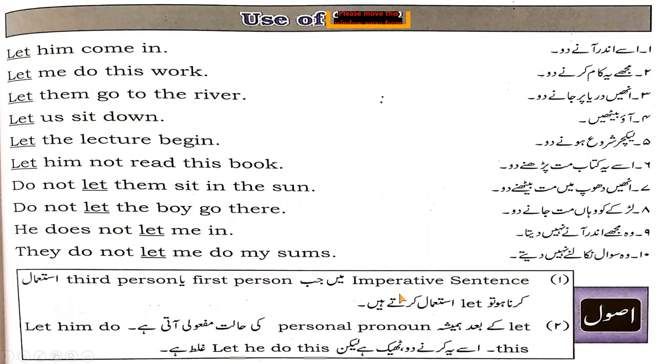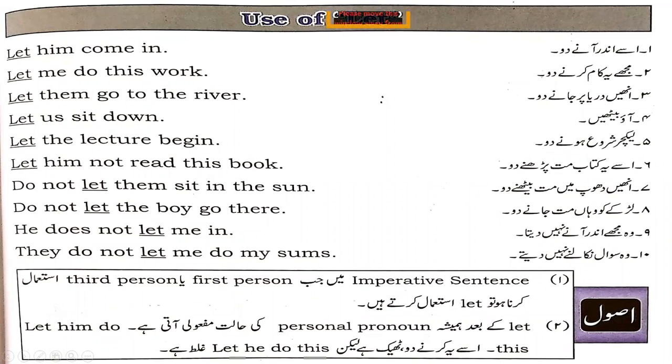I hope you are understanding. Imperative sentence में जब first person या third person इस्तेमाल करना हो तो let इस्तेमाल करते हैं. Remember first person और third person. Let के बाद हमेशा personal pronoun आता है. Let him do this. इसे करने दो, ठीक है, लेकिन let he do this, it is गलत.